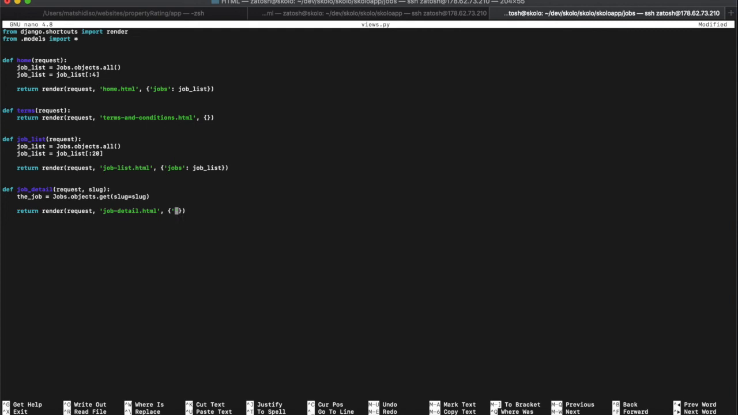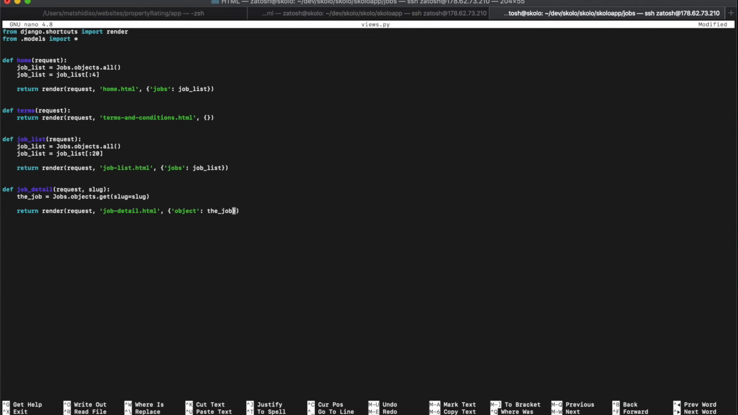Inside the brackets we're going to have object. Let's call it object, because then we'll be able to reuse the same HTML even when we're doing class-based views later on, if we want to. The object is going to be equal to the job. So this job that we found, using the slug to get it from the database, we return the request on this HTML file, and the object is going to be called the job.